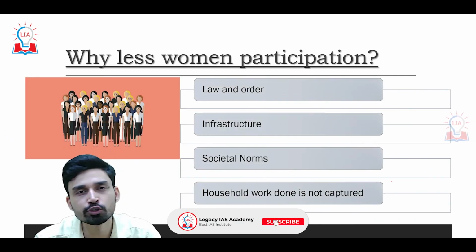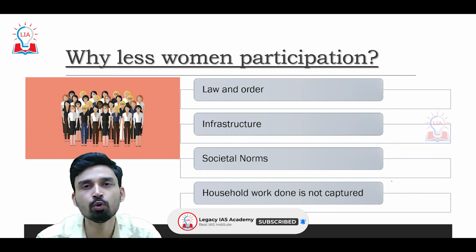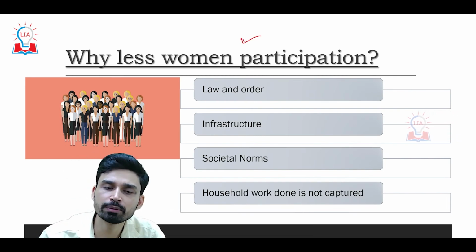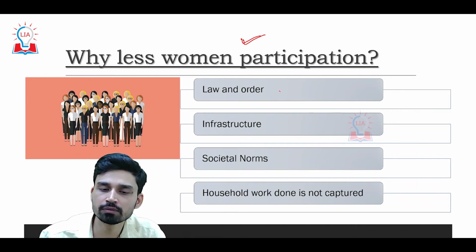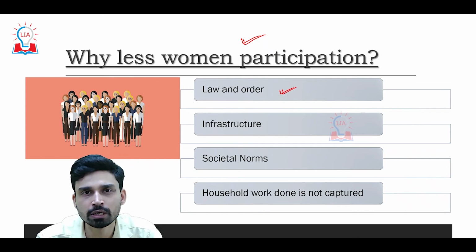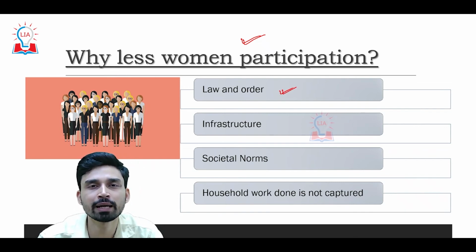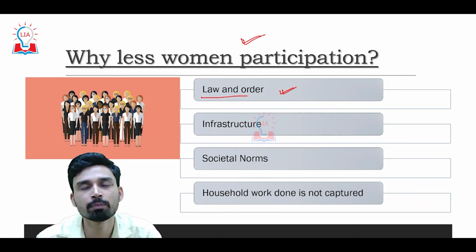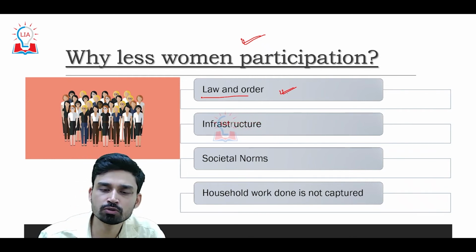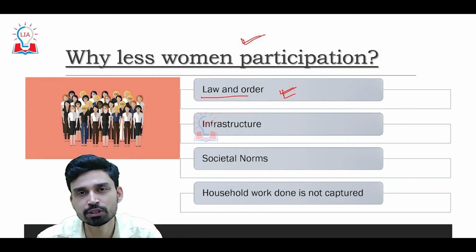Now obviously the question comes that since the major reason why we have low LFPR is the low participation of women in the job market, what can be the main reason behind that? So obviously several important reasons are there. The first is the law and order issues, because women are more prone to become the victim of crimes, especially in the metropolitan cities and especially in private companies where we have night shifts as well. So that also discourages women from participating in the job market.